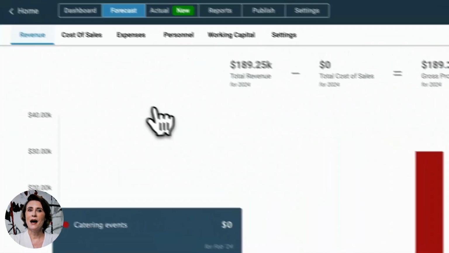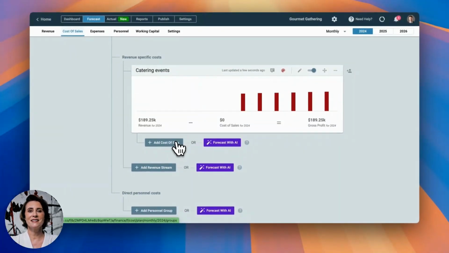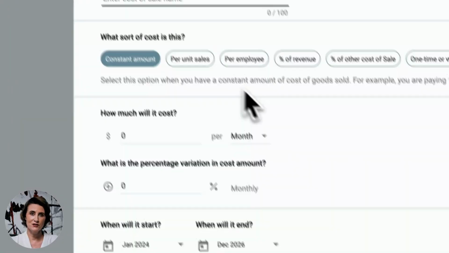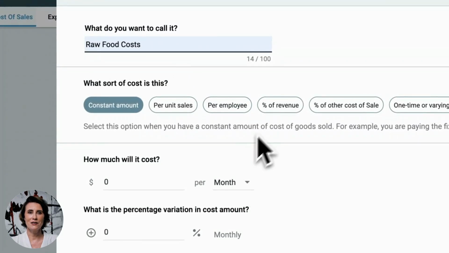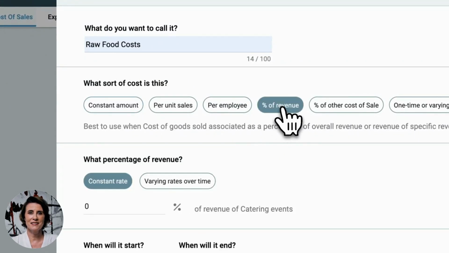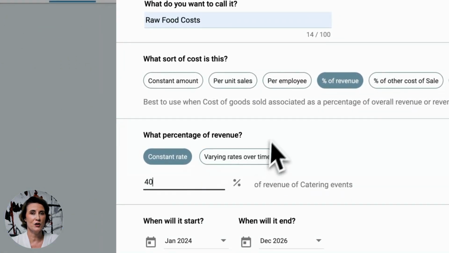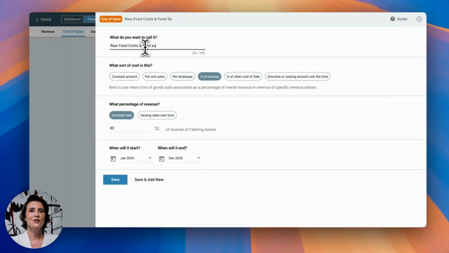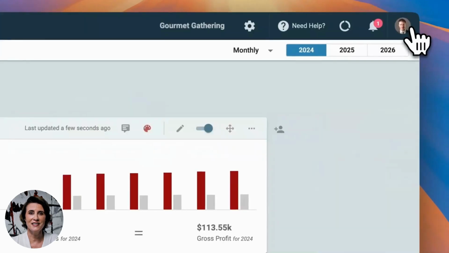Now, next, we will add the cost of sales data. We will organize events, so we will purchase some raw materials for the events. Let's say it's raw food costs for the events. This will be some percentage of the revenue. So let's say 40% of the revenue goes to raw food costs and food supplies. Okay, so we are done with adding the cost of sales data.